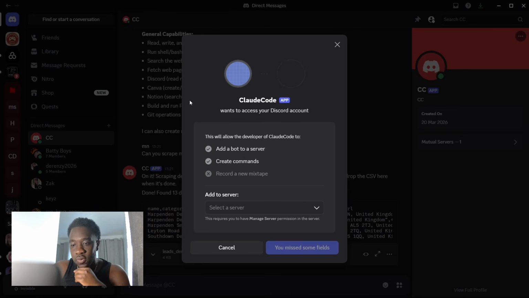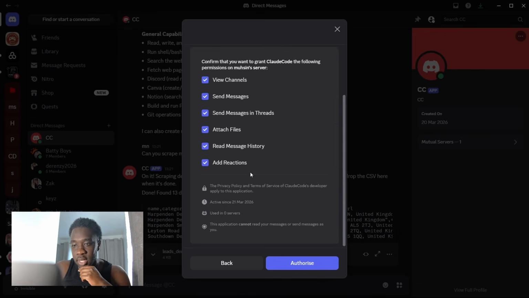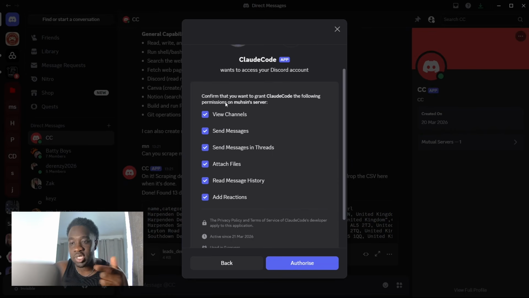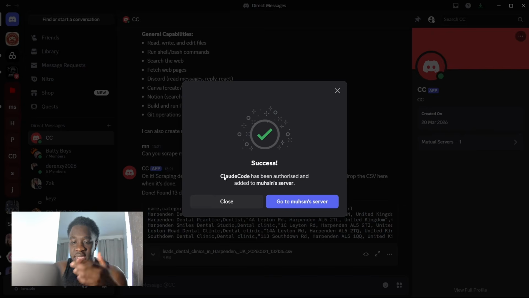It's going to open Discord for you, and then you're going to go add to server, and you're just going to select which server you wanted to add it to. So we're going to go Muslim server, and then hit continue. And it's going to obviously ask for those permissions that you just enabled, and you're going to authorize it to do all of those. Cool. And then there we go. The bot has been added to this server.